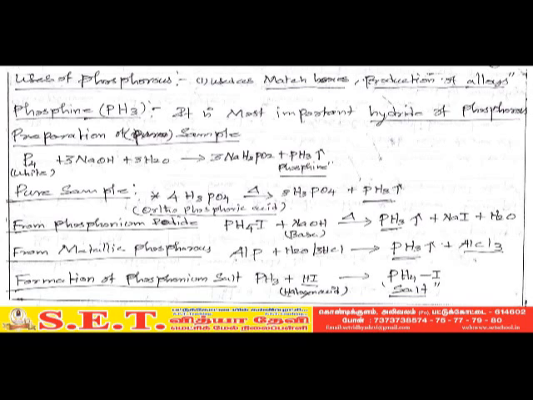Next topic, formation of phosphonium salt. This is a very important question, and it may be asked in two more questions. Phosphine reacts with a halogen acid, any kind of halogen acid. We are taking hydrogen iodide here to give the phosphonium salt, PH4I.